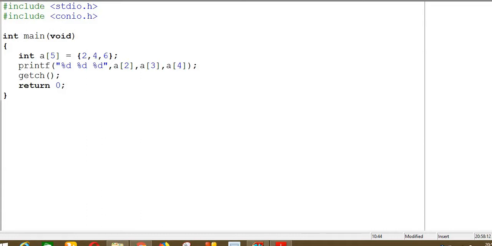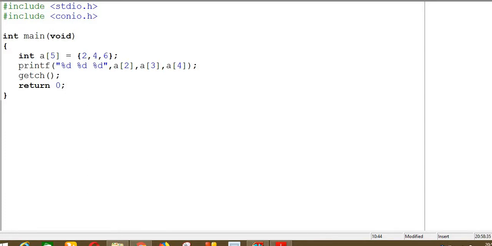Today I am discussing a problem related to C language, and the topic is array indexing. As usual, first of all, you see the program, pause the video and predict what will be the output of the program. After predicting the output, play this video again.